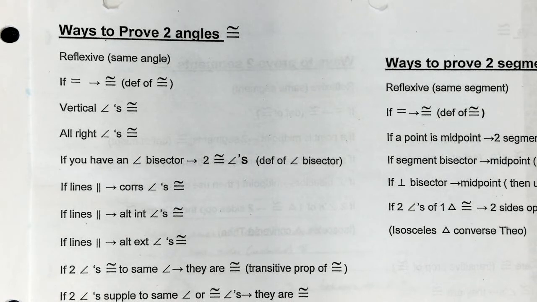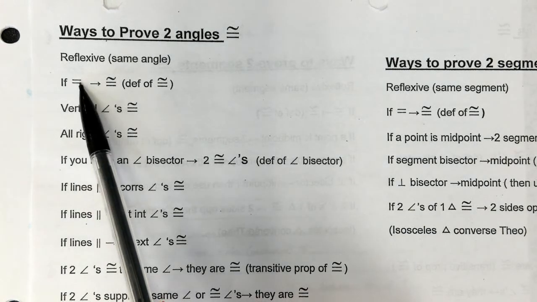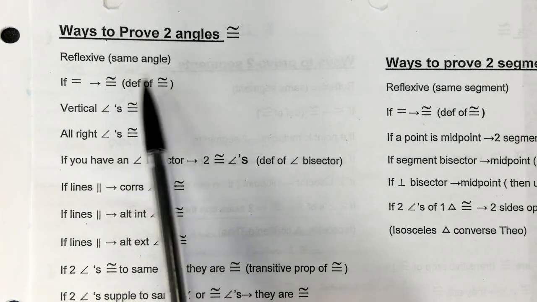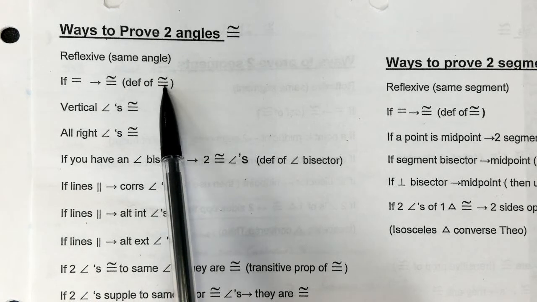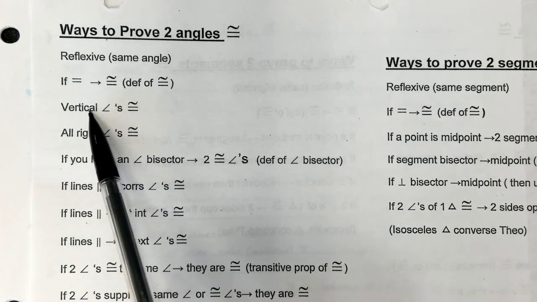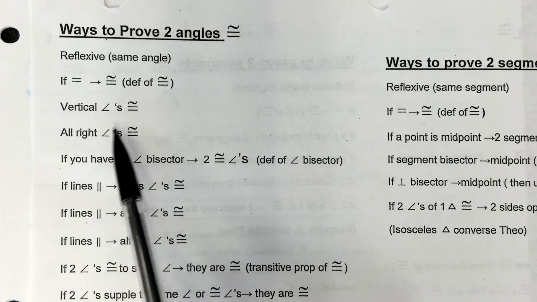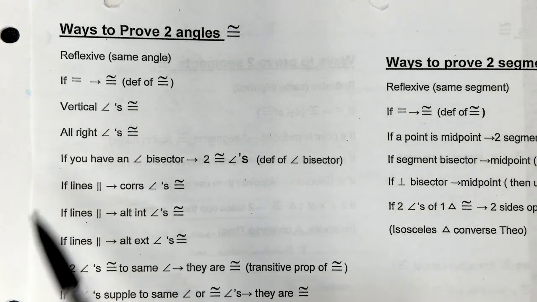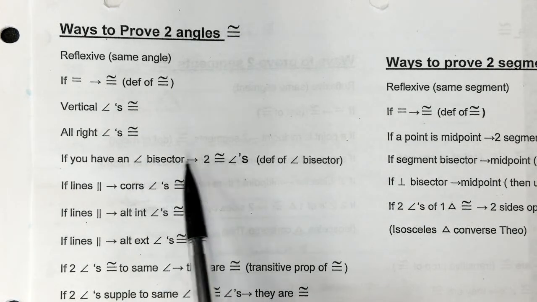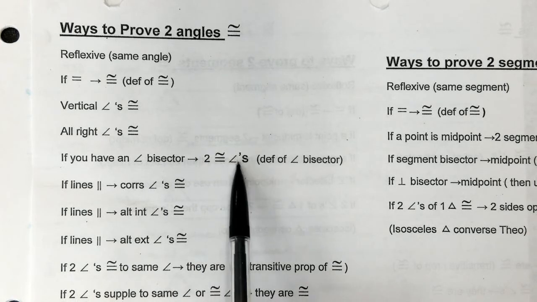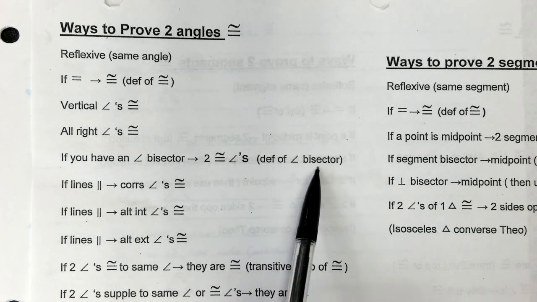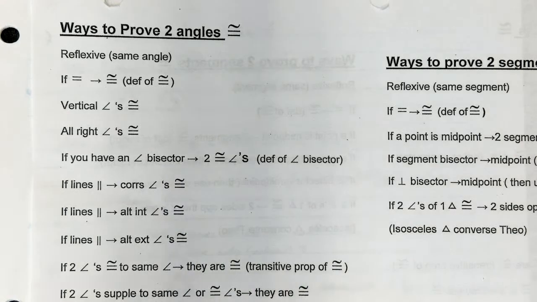then if they're equal, we know they're congruent, and guys, that's just the definition of congruency. I want to remind you vertical angles are congruent, all right angles are congruent, and if you have an angle bisector, then we know that that's going to chop it into two congruent angles, just by definition. That's what an angle bisector does.